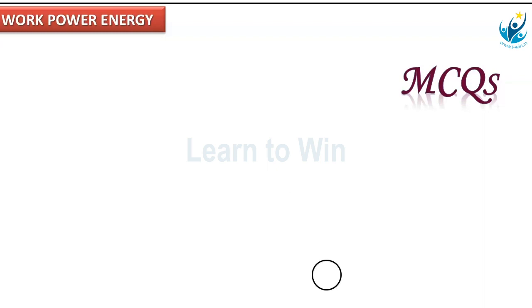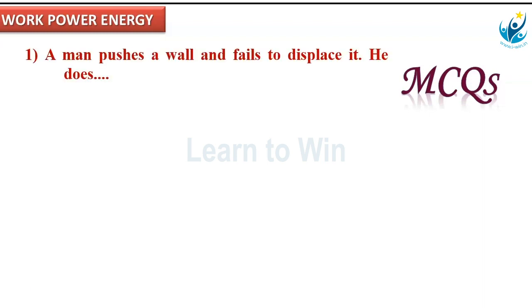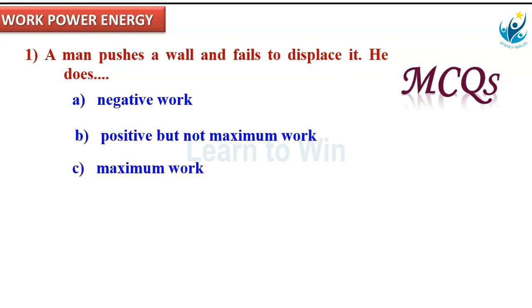So, these are the three conditions under which work done is positive, negative, or 0. Question: a man pushes a wall and fails to displace it. He does: negative work, positive work, maximum work, or no work at all? The fourth option is correct. Option D is correct. Why? Because the wall doesn't have any displacement. That's why the work done is 0. No work at all.